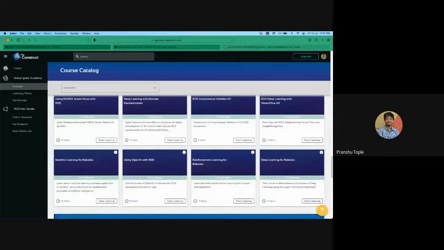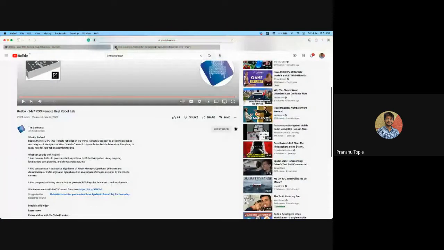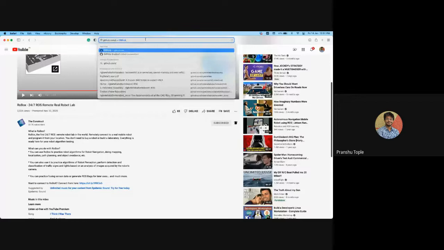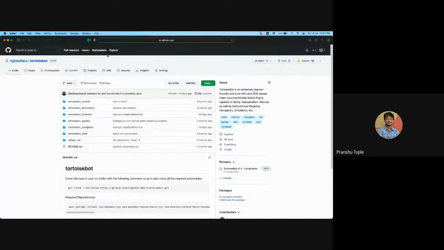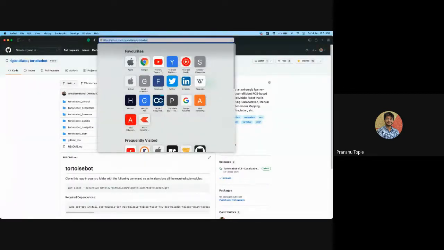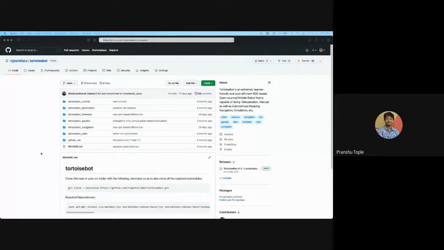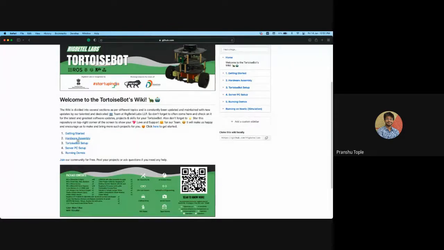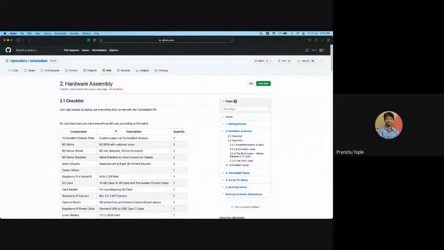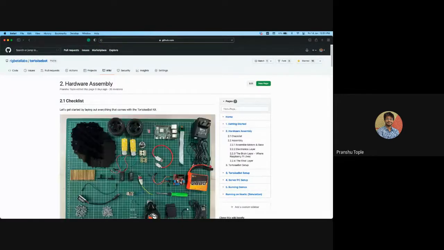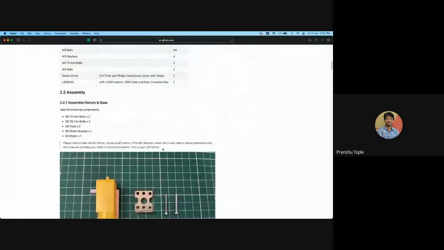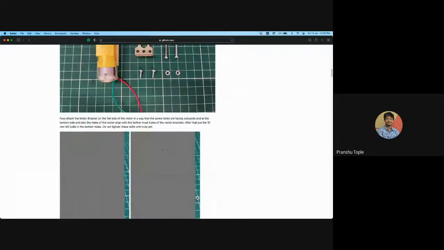And finally, if you want to try out on your real robot, just go to github.com/rigvitalabs and tortoisebot. This is a complete open source repository with instructions. If you go into the wiki, and go into hardware assembly, this is a complete list of things that you need to do to make your robot with ROS. You can just follow these steps one by one and you should be able to make your own robot.